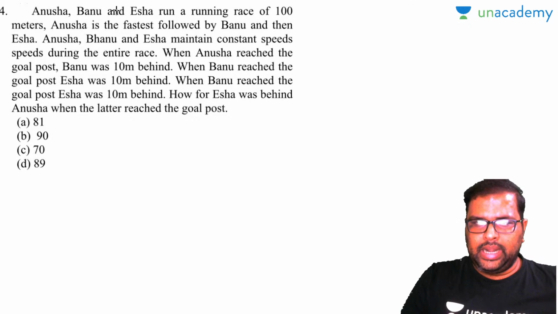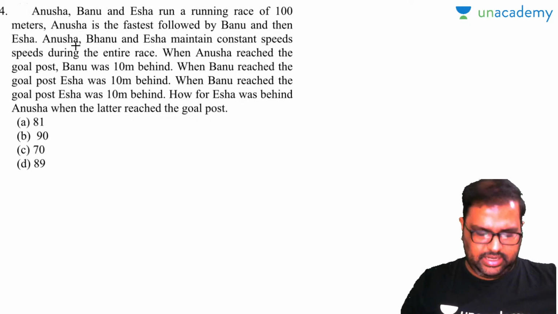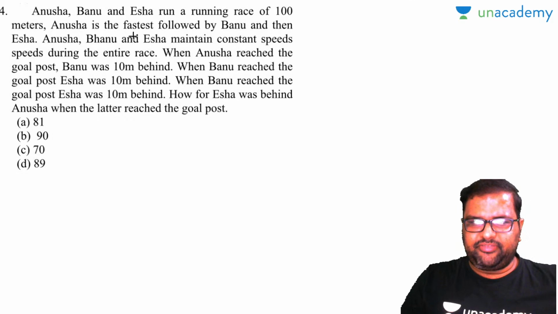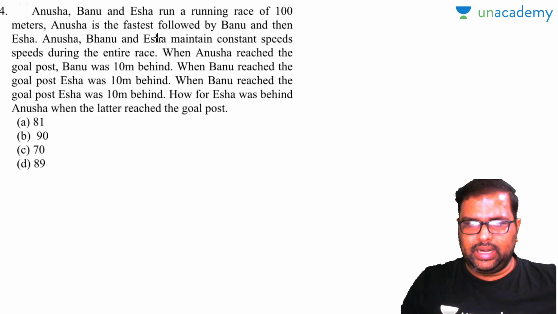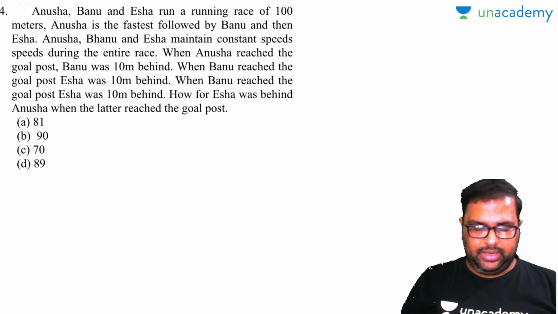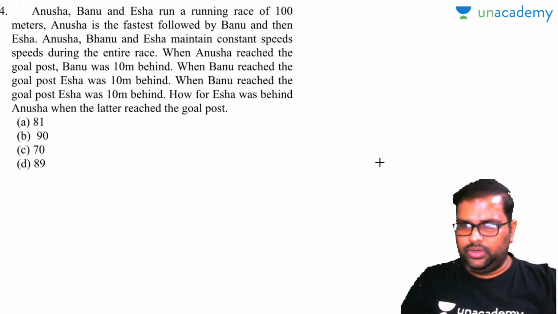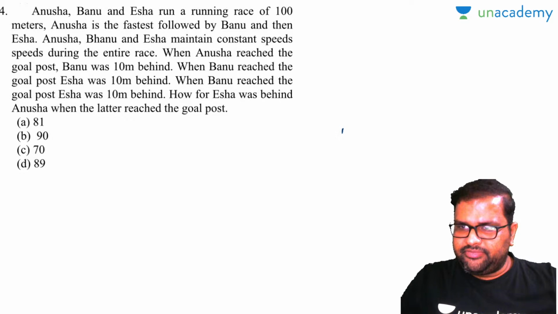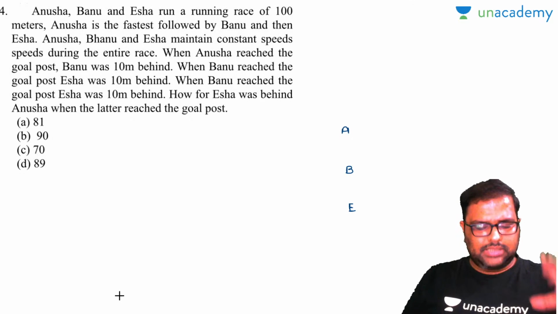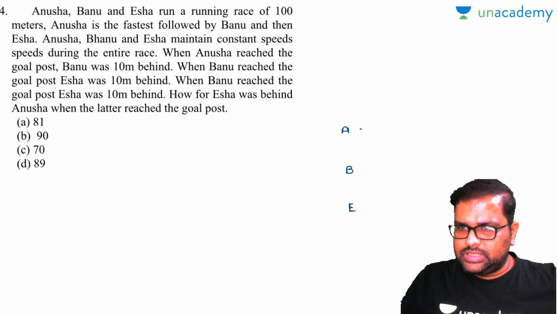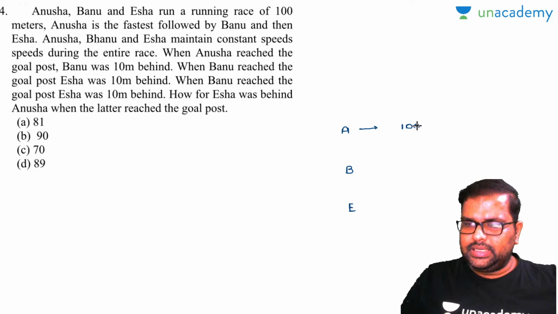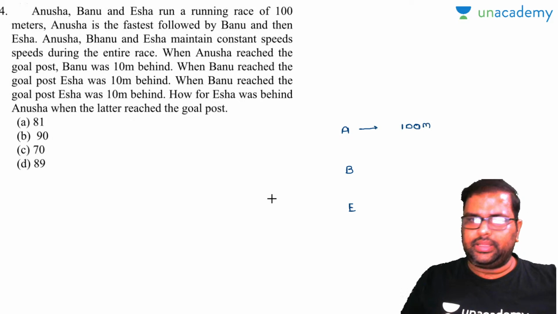Anusha, Banu and Isha run a race of 100 meters. Anusha is the fastest, followed by Banu and then Isha. So let's make a table here, just like on your college notice board. Anusha is the fastest, so Anusha will be first, Banu is second, Isha is third. As Anusha is first, let us consider Anusha ran the entire track of 100 meters. Let's keep it aside and solve the remaining things.